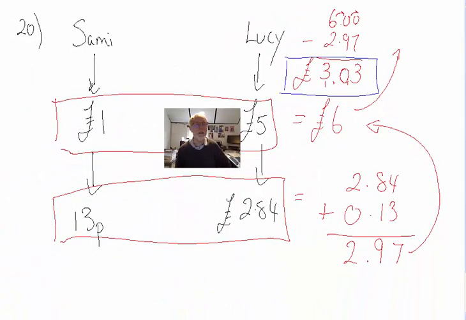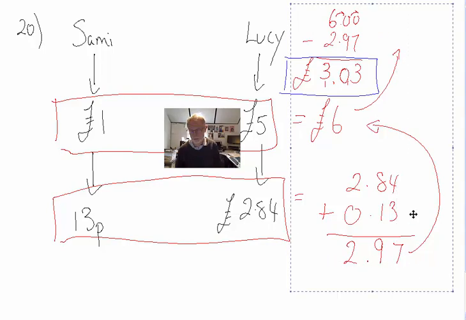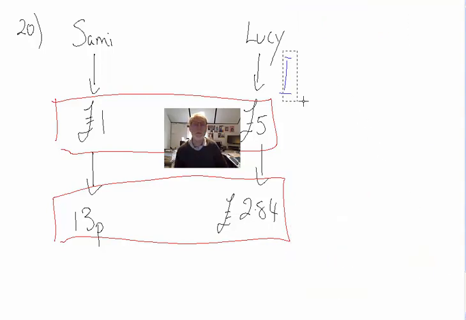Now that's one way of doing it. We could try a different way though. We could just clean this up a little bit and do it a slightly different way. Instead of doing it horizontally, we can do it vertically. So we can work out how much did Sammy get back in change. Sorry, how much does Sammy spend on his sandwiches? So we take his £1, I'll write it down as £1 and 00 pence.